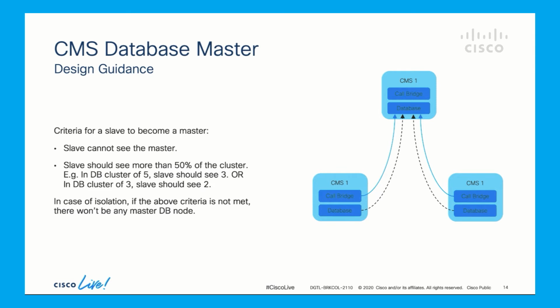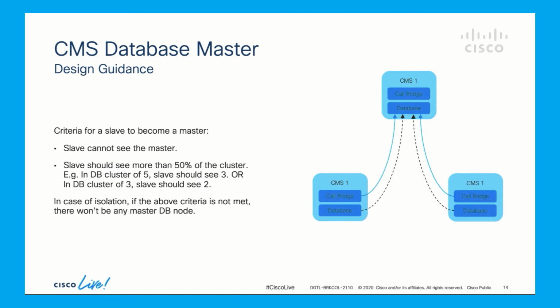Let's understand why the database cluster is a master-slave model. Database cluster consists of one master and multiple slaves with a maximum of 5 nodes. Database master can perform both read and write operations, while slaves can only do read.